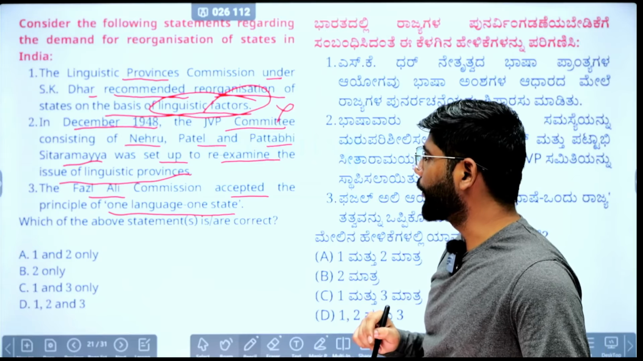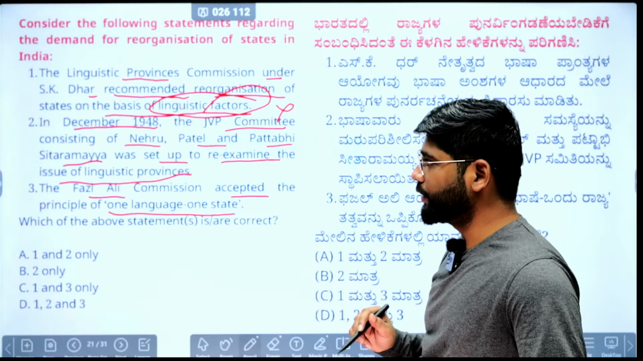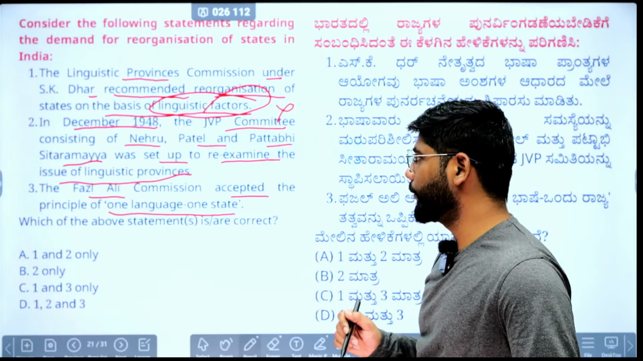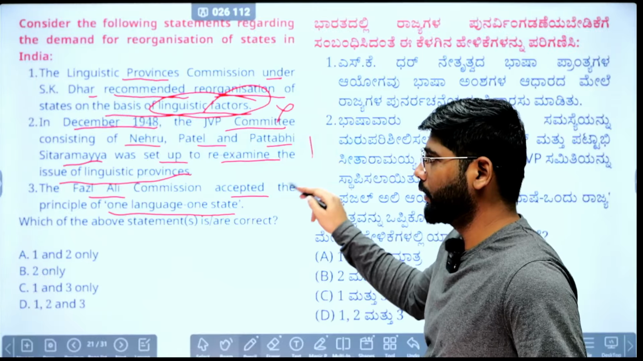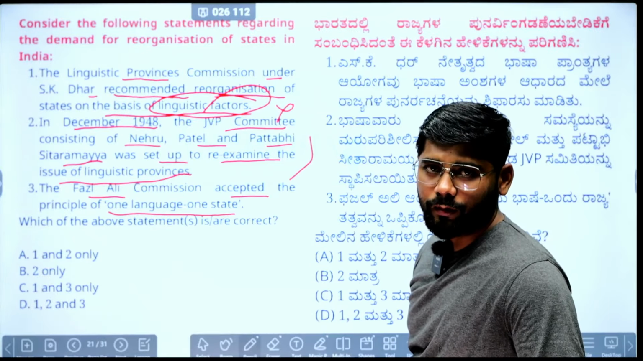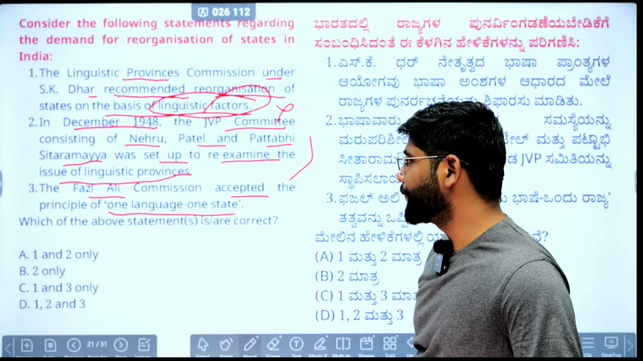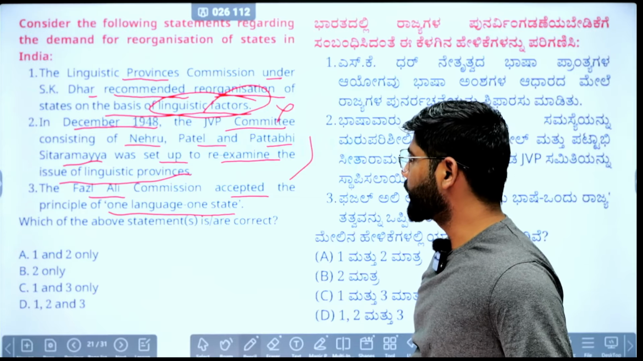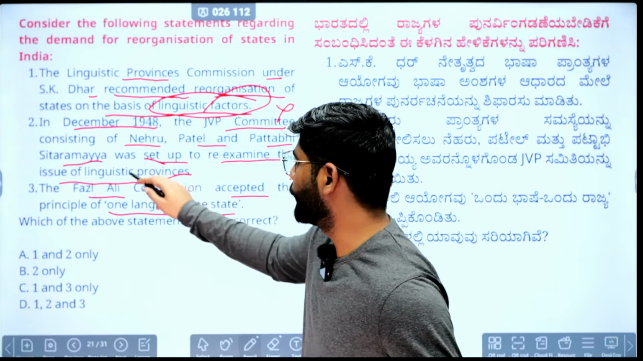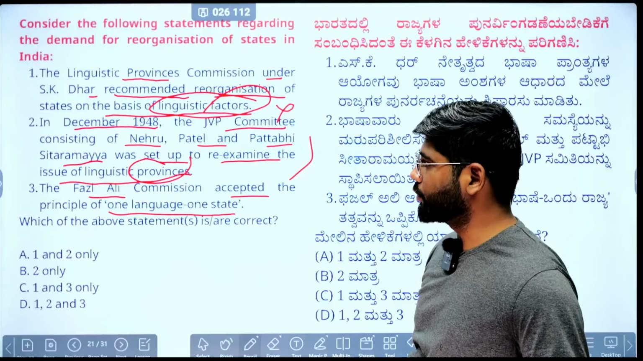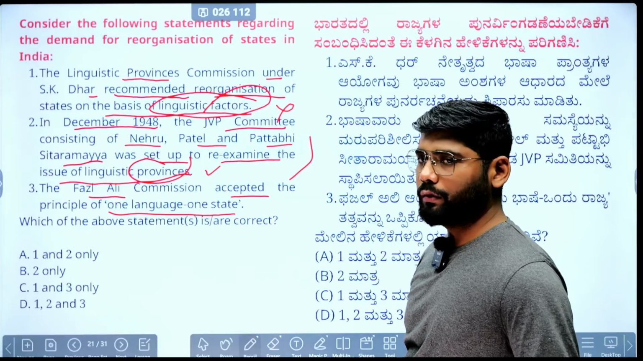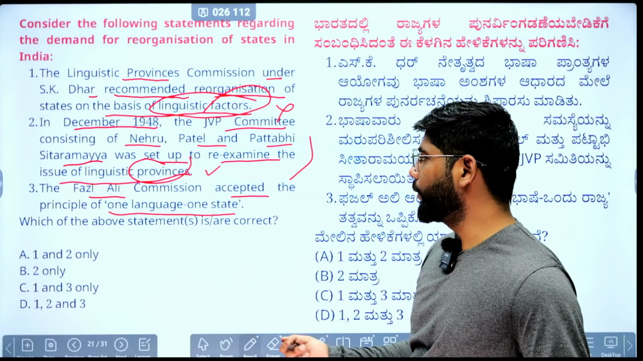Second, the JVP committee consisted of Nehru, Patel and Pattabhi Sitaramayya. They had no chairman, so this is one fact you need to remember. It was set up to re-examine the linguistic issue, because after the S.K. Dhar committee recommendation, the issue was not resolved. So the committee was constituted again, with Nehru, Patel and Pattabhi Sitaramayya as part of it.